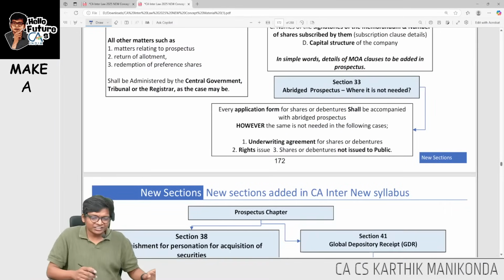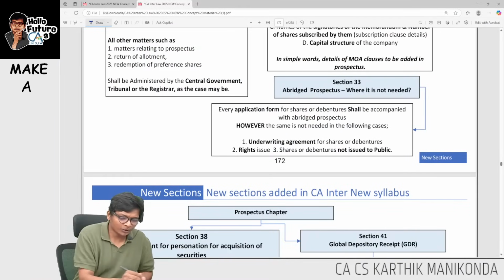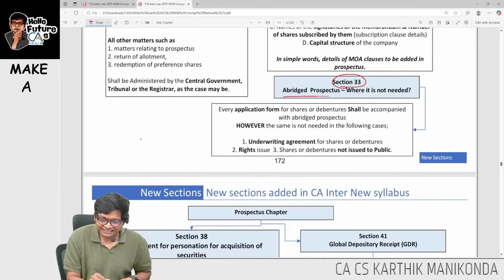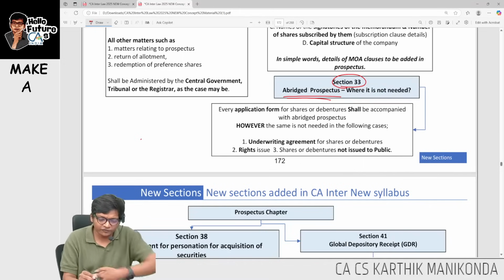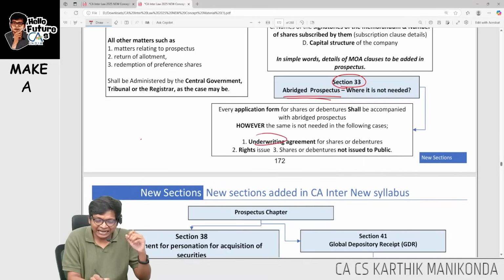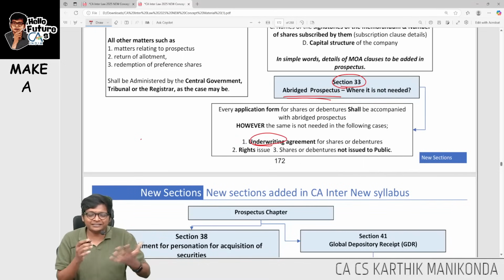So what are the new additions, guys? 33 and 38 are new additions. First new addition is section number 33. In some cases, abridged prospectus is not needed. Newly added, very important for exam, when it is not needed, sir. In the following 3 cases, underwriting means not needed because parties are very small.